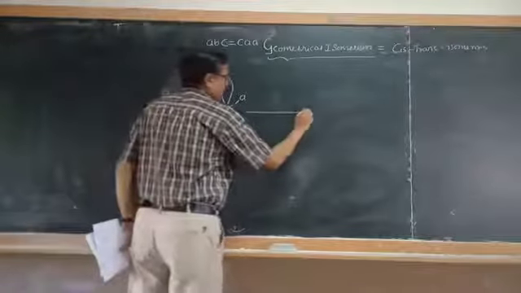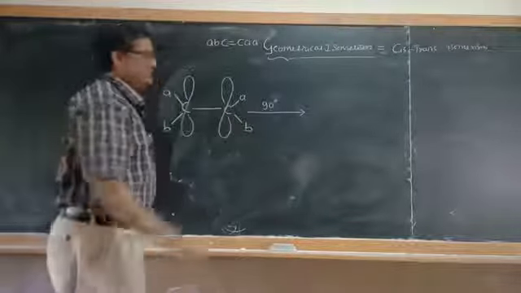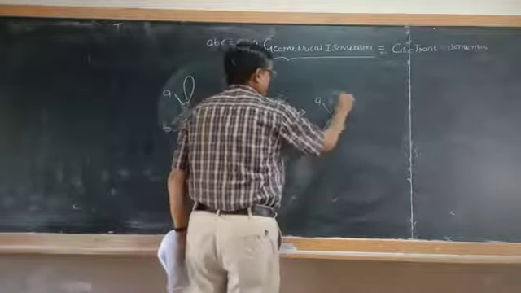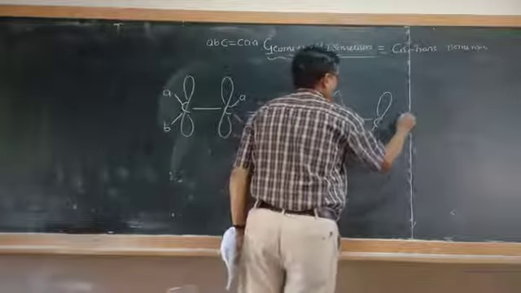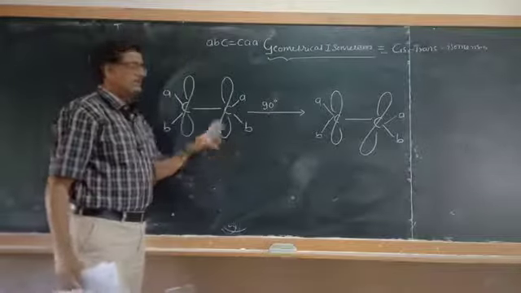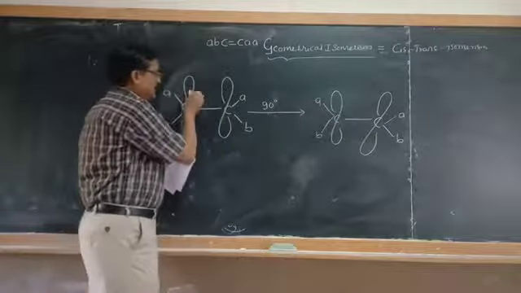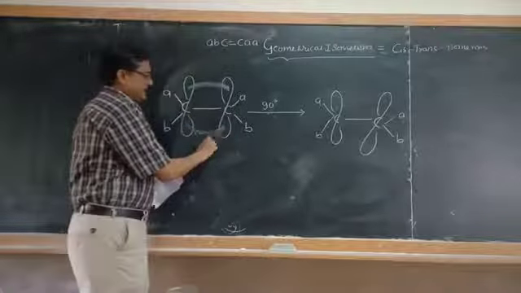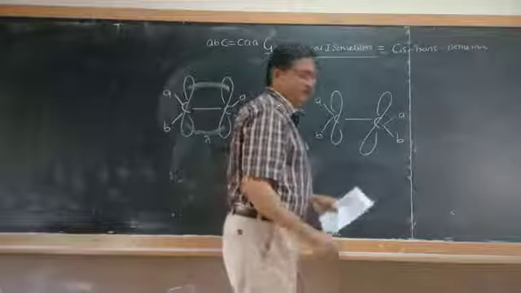When it undergoes a 90-degree rotation, ಒಂದು p orbital ಏನಿರ್ತದೆ ಬೇರೆ ಕಾರ್ಬನ್ ಆಟಮ್ ಮೇಲೆ that will be perpendicular to the almost another carbon atom's p orbital. When it is perpendicular, ಇಲ್ಲಿ ನಾನು lateral overlapping ಮಾಡಬಹುದು easily. I can easily overlap like this. This will create a pi bond. But overlapping of this one is not possible.